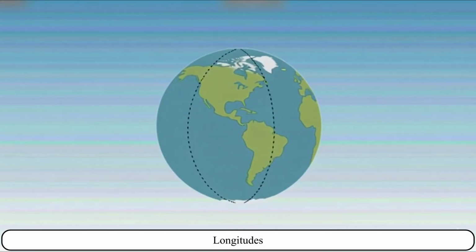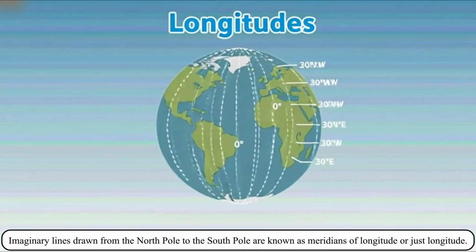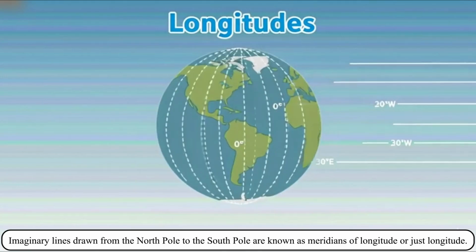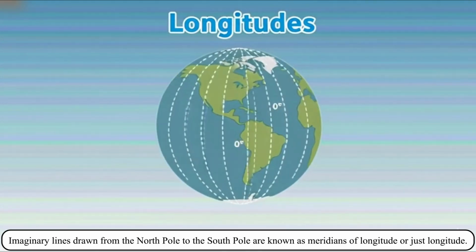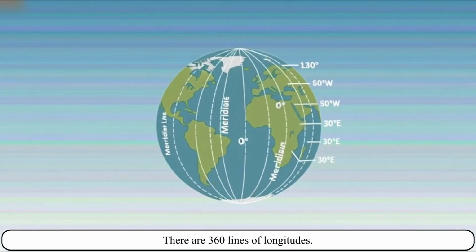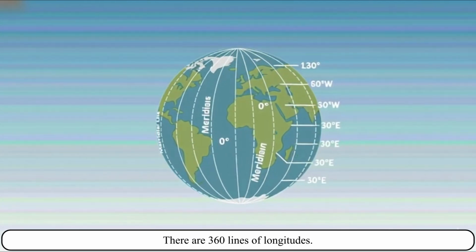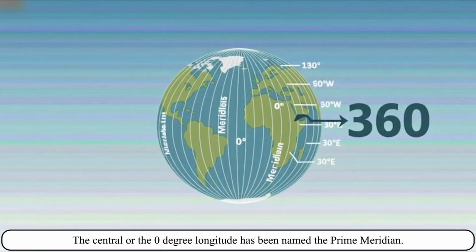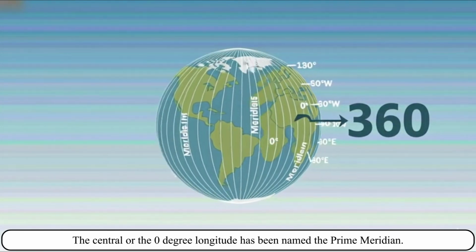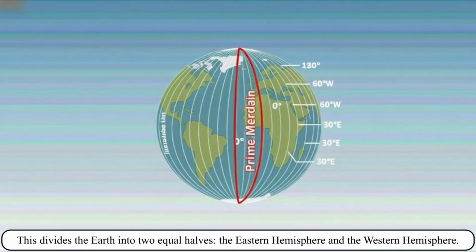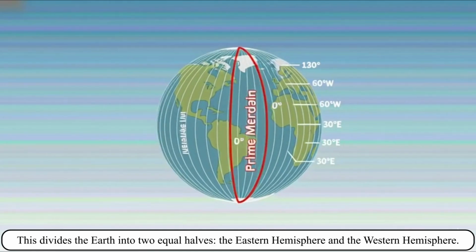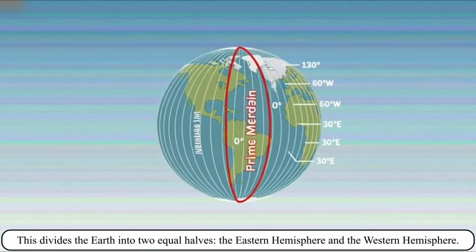Longitudes. Imaginary lines drawn from the North Pole to the South Pole are known as meridians of longitude or just longitude. There are 360 lines of longitude. The central or the 0 degree longitude has been named the prime meridian. This divides the Earth into two equal halves, the Eastern Hemisphere and the Western Hemisphere.